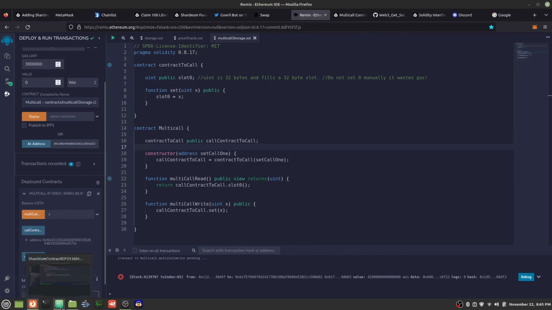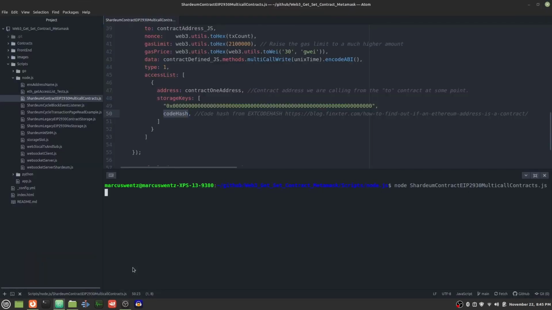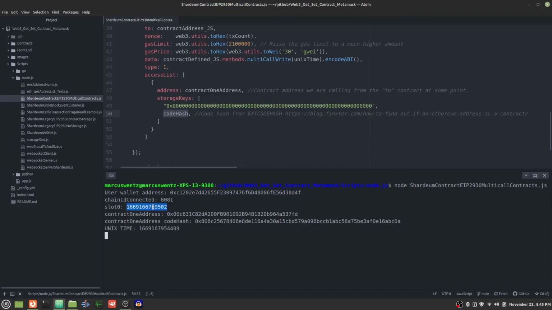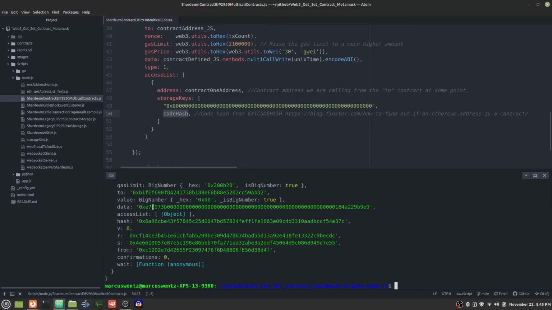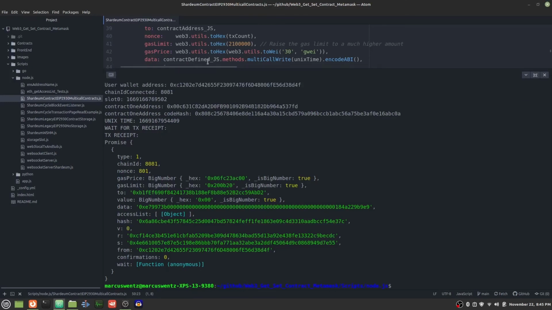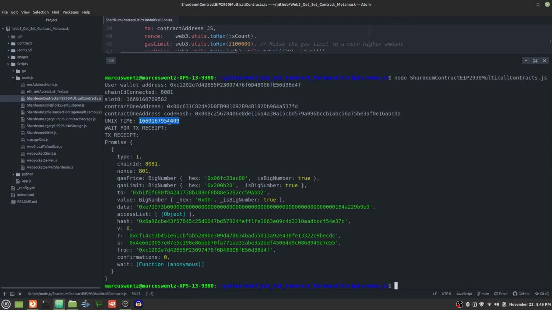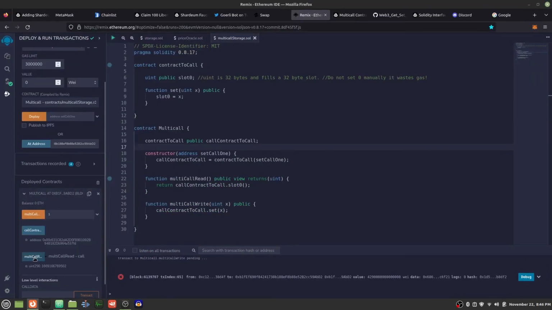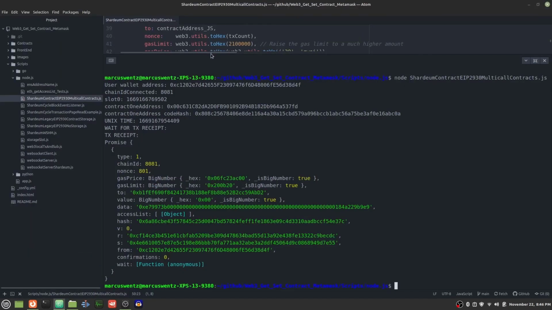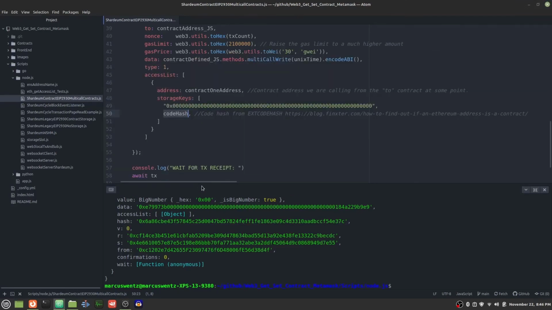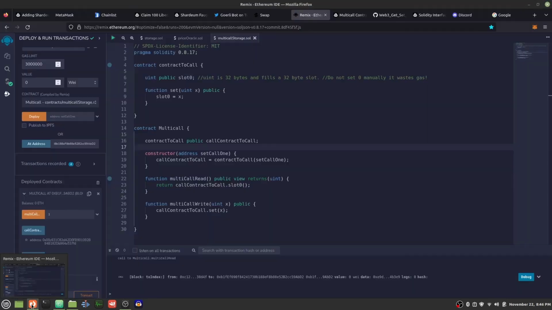Now what I'm going to do is run the script, and this is the previous value. This is the current time. Let's see the value updated. As expected, the value updated because we sent this transaction with the access list. So awesome, it's working.